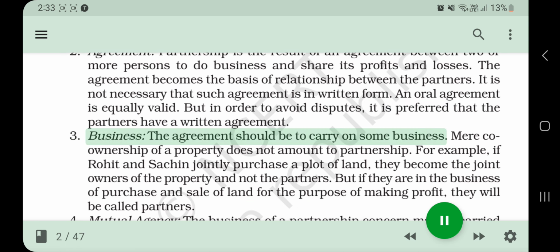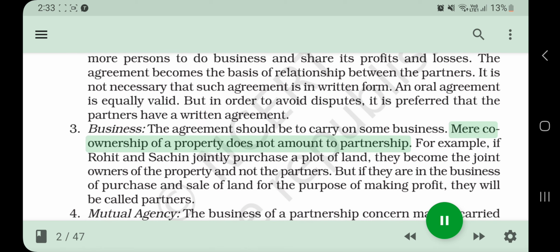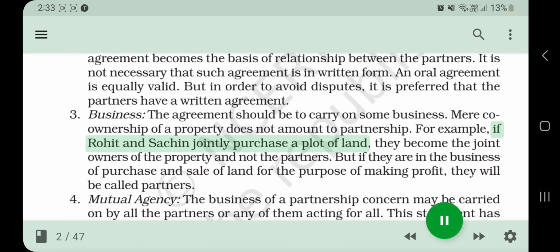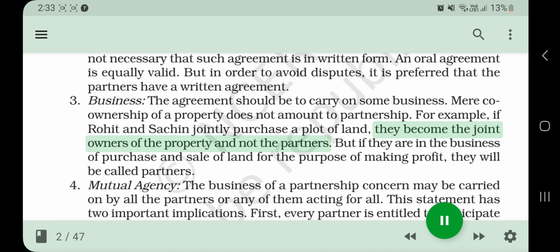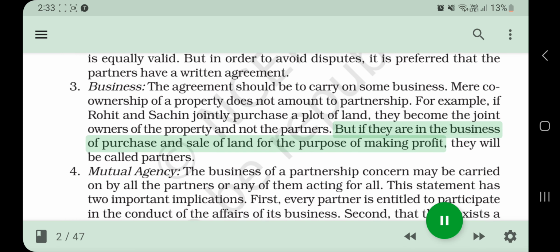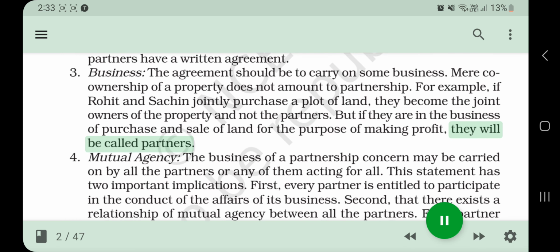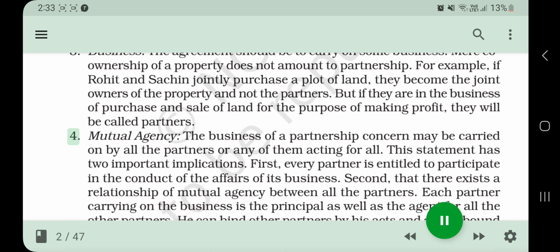3. Business. The agreement should be to carry on some business. Mere co-ownership of a property does not amount to partnership. For example, if Rohit and Sachin jointly purchase a plot of land, they become the joint owners of the property and not the partners. But if they are in the business of purchase and sale of land for the purpose of making profit, they will be called partners.